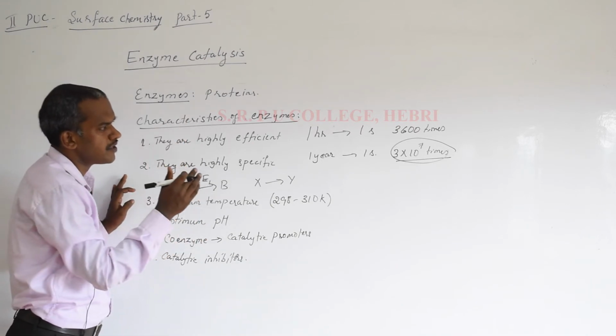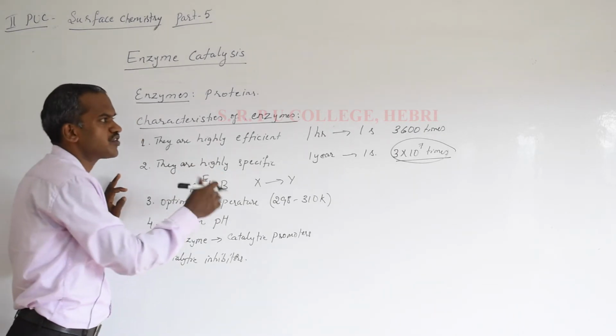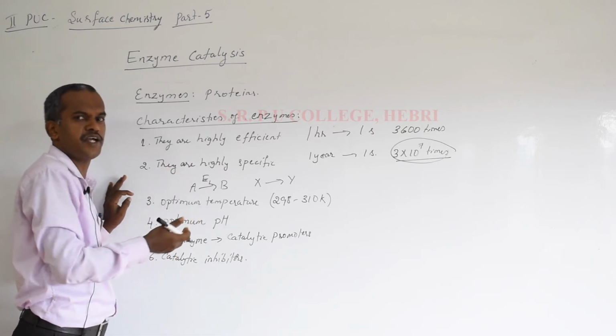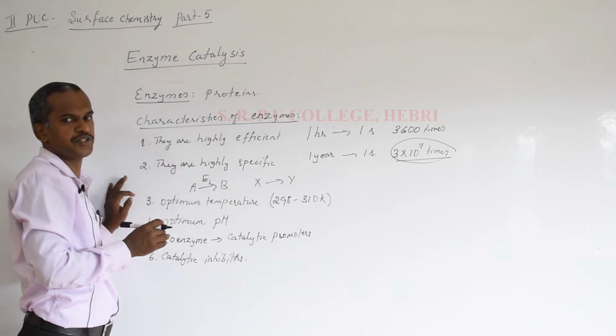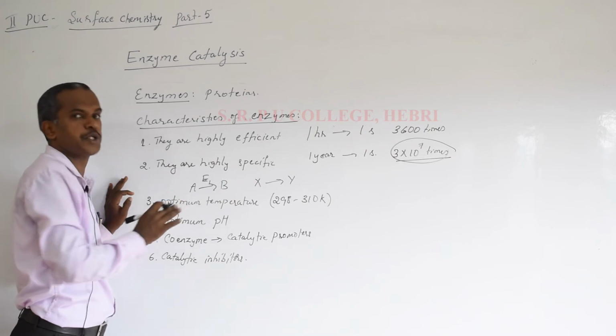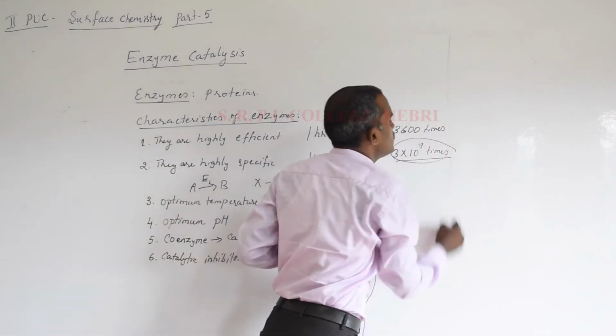Now, once you understand the characteristics of enzymes, let me move on to some of the examples. Many examples you can mention: industrial processes, the different fermentation processes where the enzymes produced by bacteria catalyze the reactions. But at least 2-3 examples of enzymatic reactions you have to remember. So to begin with, some of the examples.